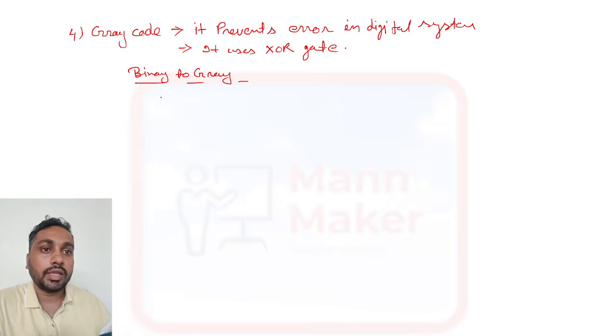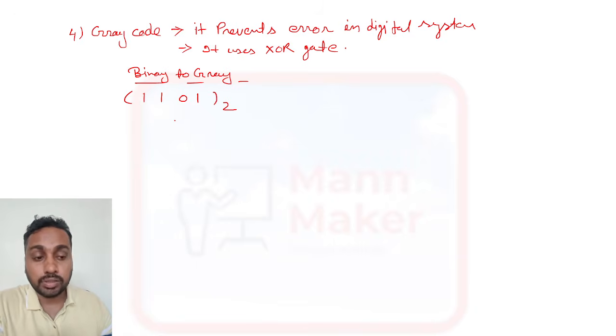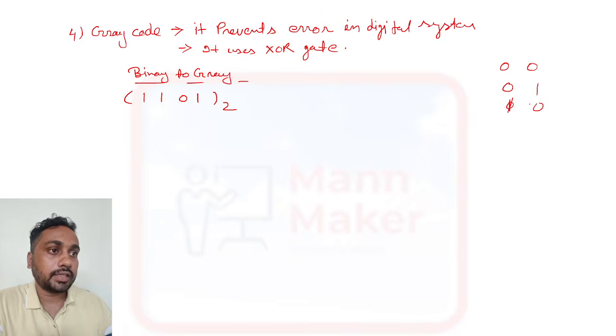Okay, if any binary number is there, suppose you have 1101. This is the binary representation. Now you need to convert this into gray code. Then how are you going to convert? As I told, it uses the XOR gate. We have some rules for XOR that I will discuss later when we discuss gates and all. For now, just understand this thing.